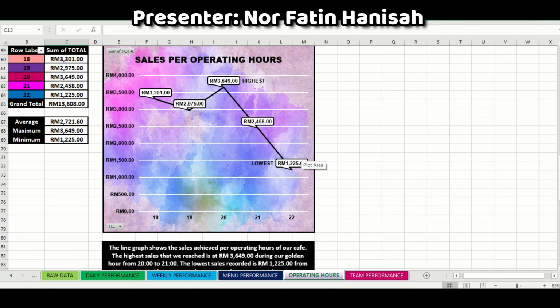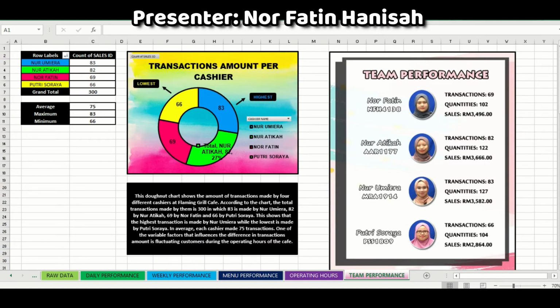The average sale we gain per operating hour is 2,721 ringgit 60 cents.